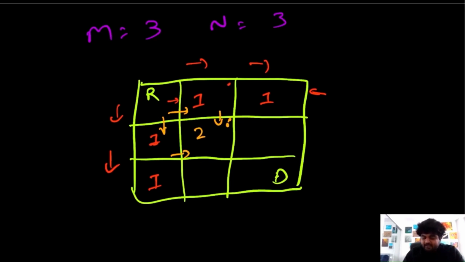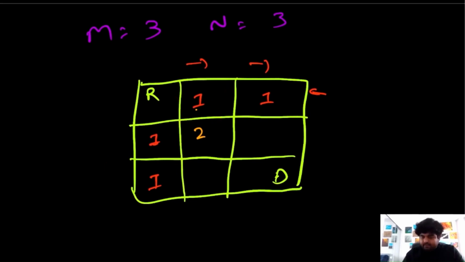But if we just see what the entry points are to get to this point, there are actually only two entry points. If we somehow get to this point, we just take one step downwards and we come over here. Or if we somehow get to this endpoint and take one step to the side, we reach over here. Which means whatever the unique paths we have at these two locations, if we just sum these two up, it will give us the number of unique paths we can take to get to this point. So let me show you with another example.